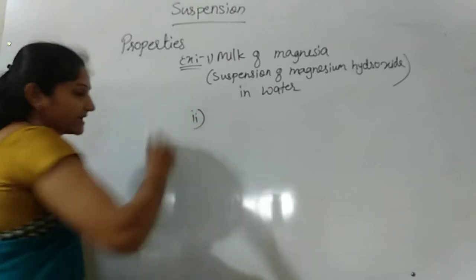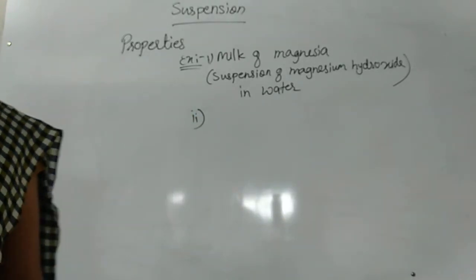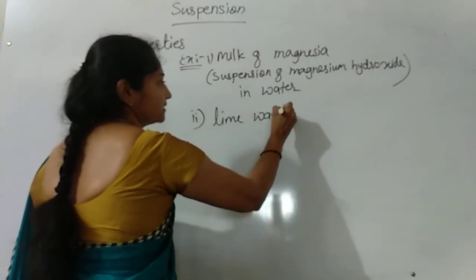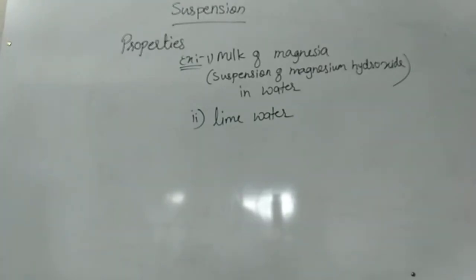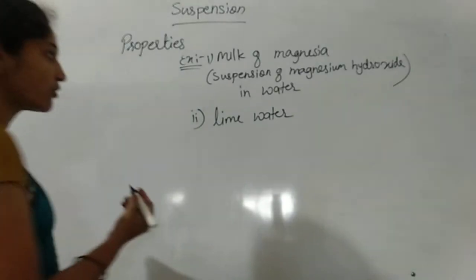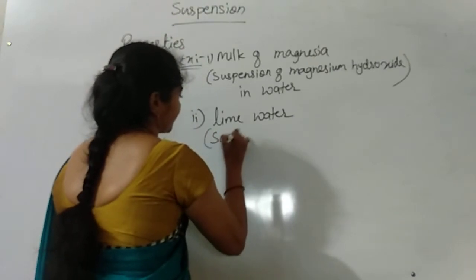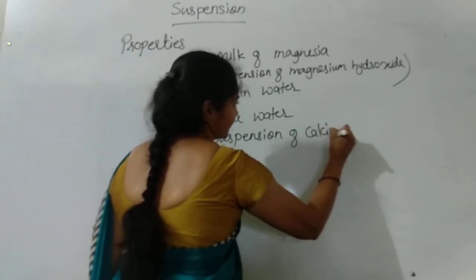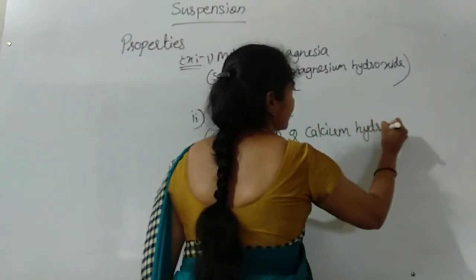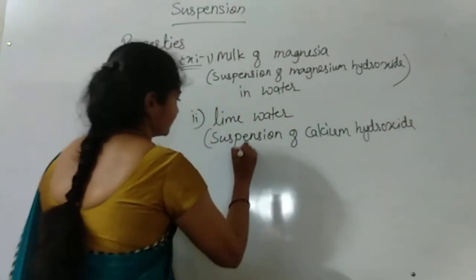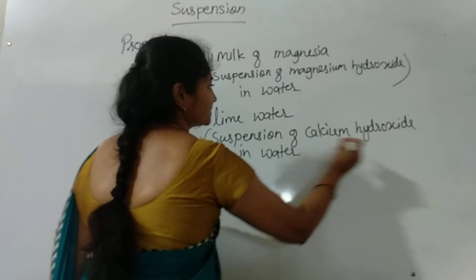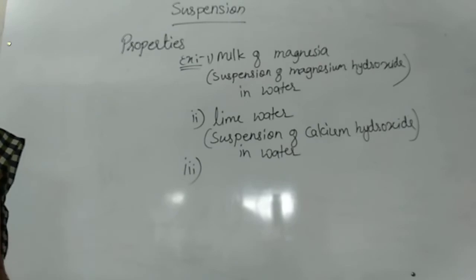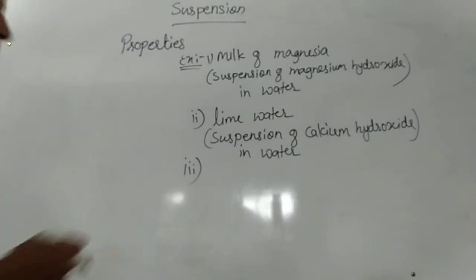Then another example of a suspension is lime water. What is lime water? A suspension of calcium hydroxide in water. Then another example of a suspension is muddy water or paste.